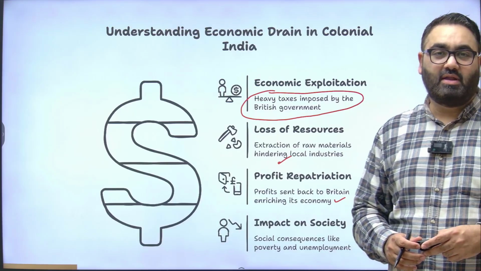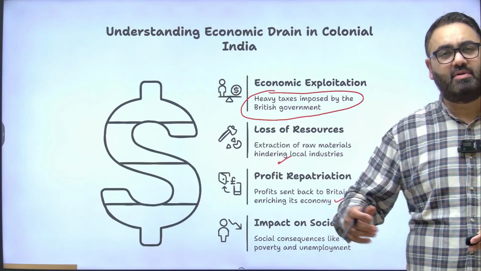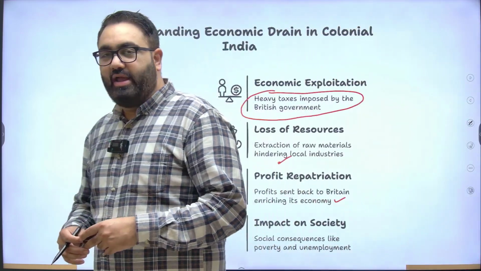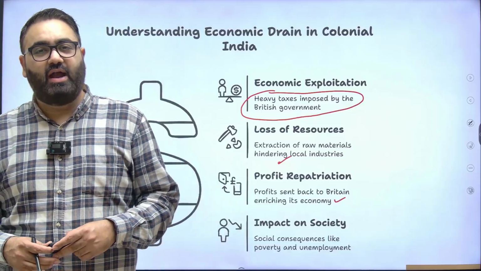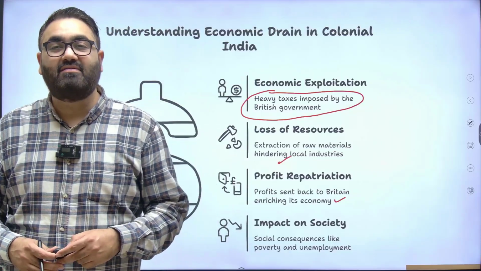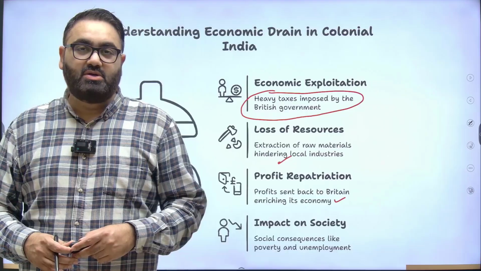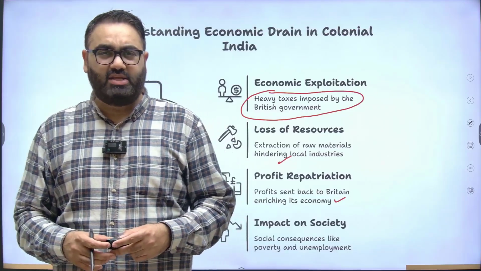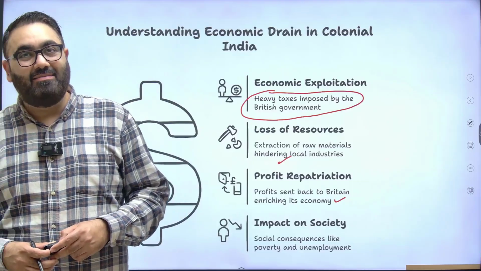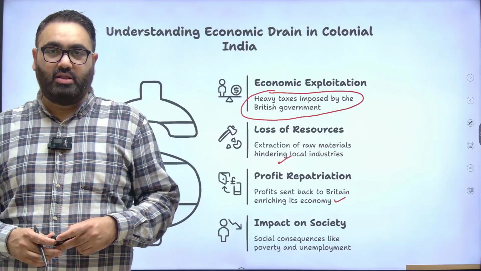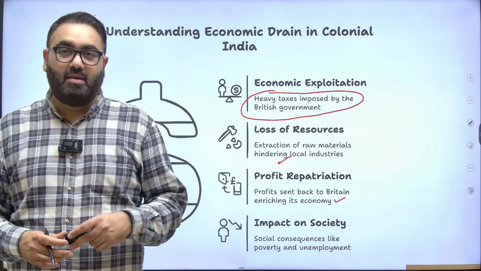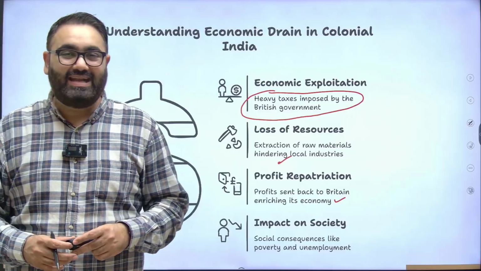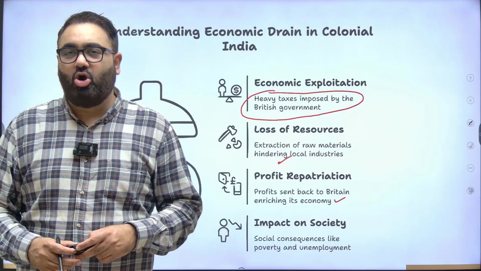Any profit that the British would earn, for example, let's say from railways. Running of the railways, it was a British enterprise. Any profit that they would earn from that would not be utilized for India's development. It was not that the British government or the Indian government is earning something that should be utilized for India. No, all that money went back to Britain. All that money, all that profit was utilized by the British government for taking forward their exploitative nature over all the colonies, including India.